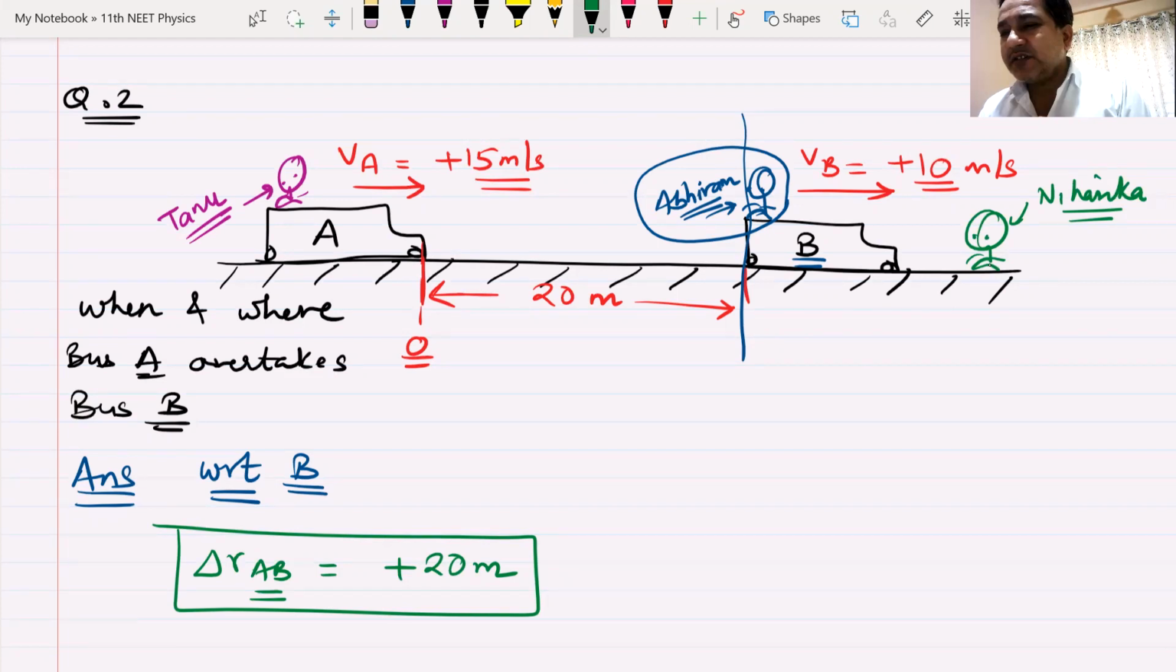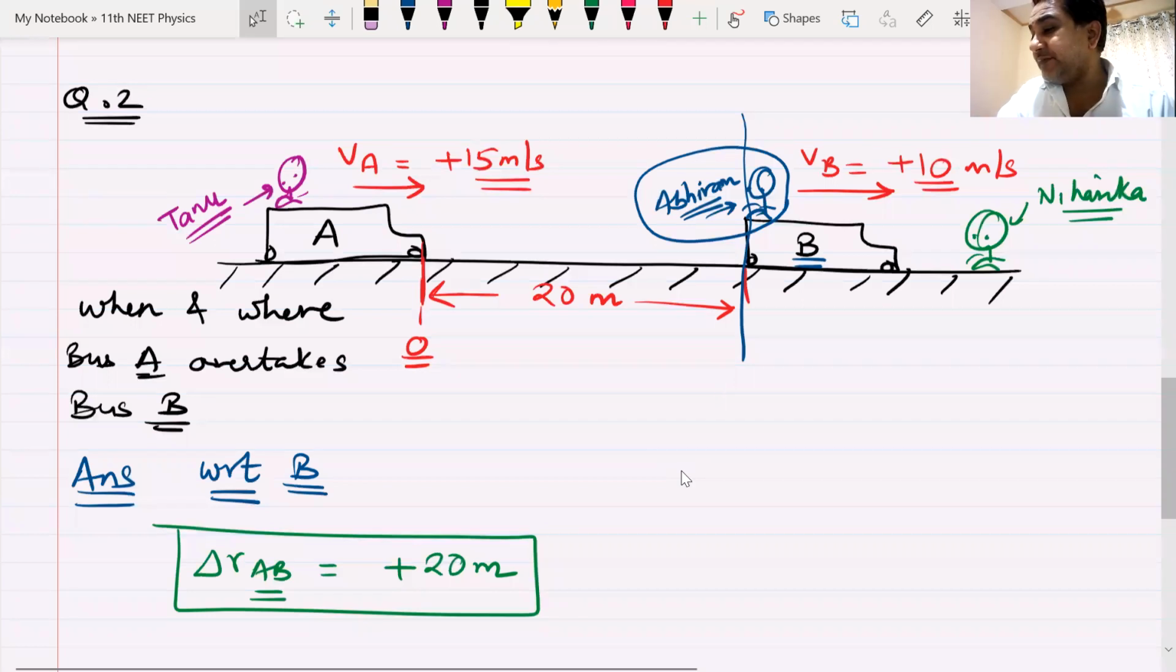Let me ask personally. Vasant, Tanu, Vishal, Akshay, Nayan, do we understand this? That once you become bus B, we assume that bus B does not go anywhere. Bus B is now Earth of 200 years ago. That Earth does not go anywhere. The entire universe moves around the Earth. By entire universe, right now we mean bus A. Bus A moves, bus B doesn't move, and hence the displacement of A with respect to B is plus 20.